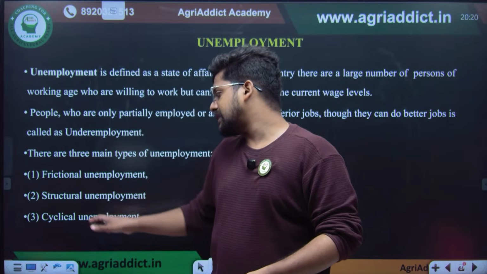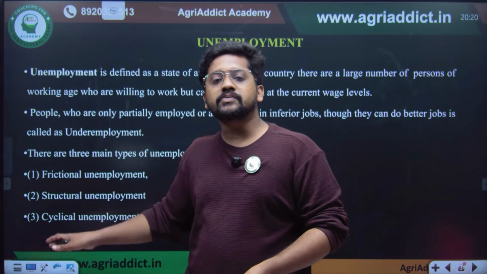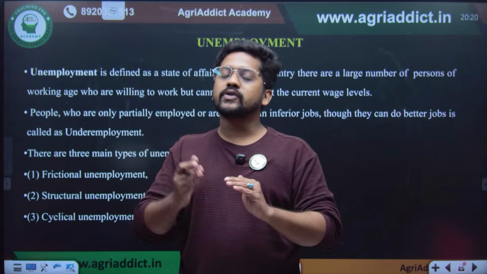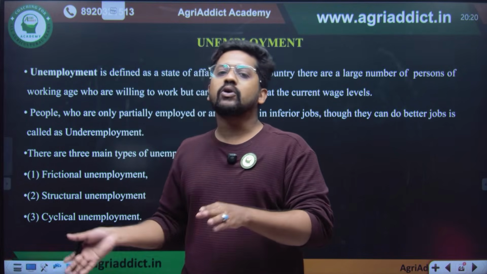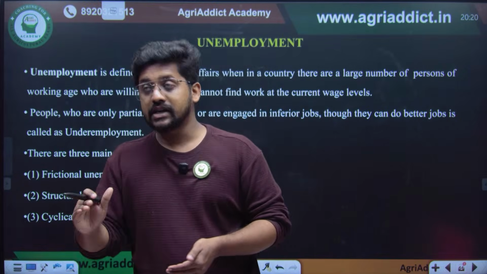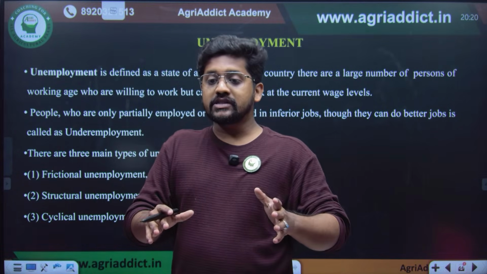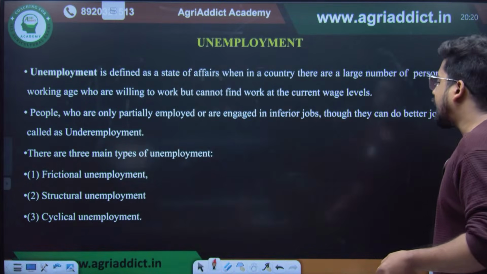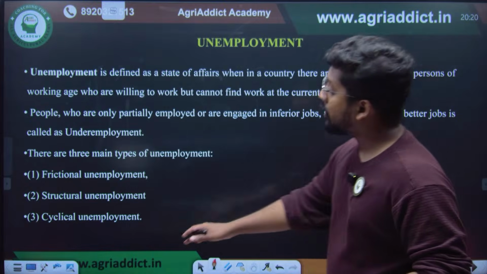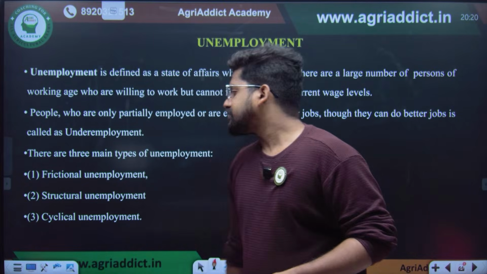Cyclical unemployment is because of the cyclical fluctuations in the economy, such as prosperity and recession, which cause some unemployment due to the business cycles. So unemployment due to business cycles gives you cyclical unemployment. And Keynesian unemployment is also known as cyclical unemployment.